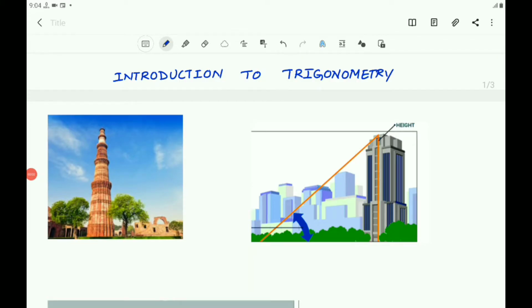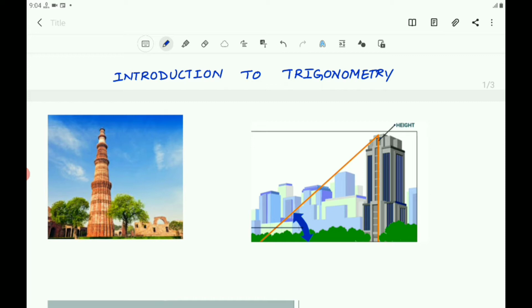Children, now let us start the next chapter, Introduction to Trigonometry. The word itself says Introduction to Trigonometry. So here it is an introduction of the chapter Trigonometry, and it is a new chapter for you. You have already studied about triangles and in particular about right triangles in your earlier classes.